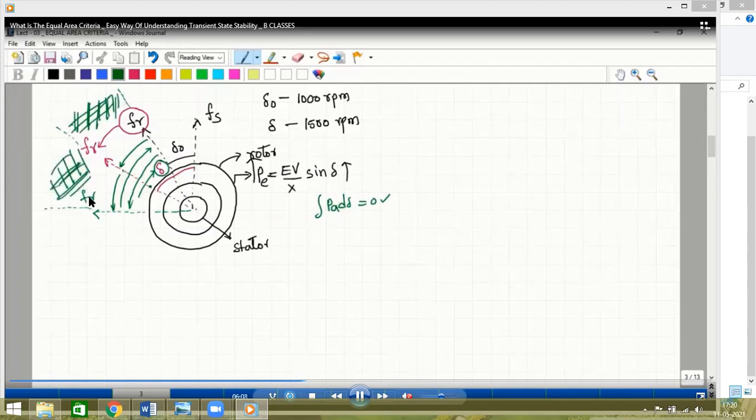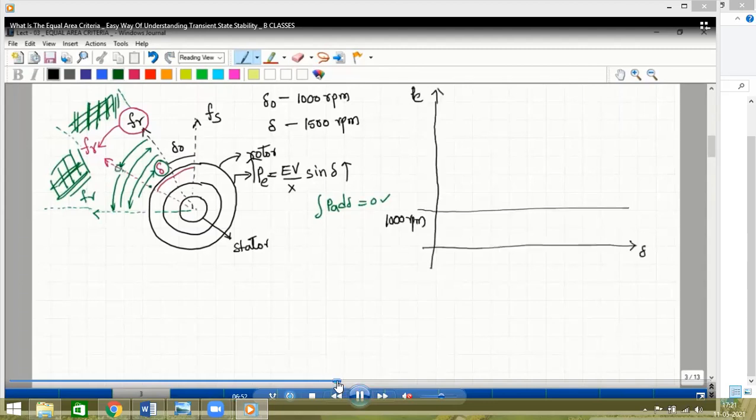So when the load on the power system is increased, there is a change in the position of the rotor angle as well as the rotor. That is what we are supposed to highlight. So this is the theory explanation of the derivation that we have done. Let us explain with the graph. The graphical explanation of the transient state behavior of the power system is called the equal area criteria or power angle curve. Now I am drawing the power angle curve. The graph between the load angle and the power delivered, the power generated, is called the power angle curve.